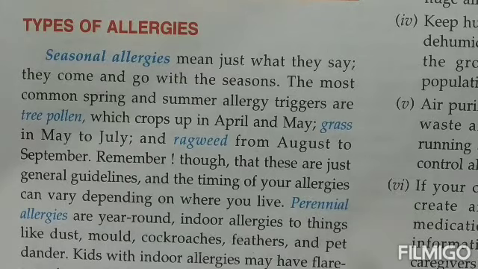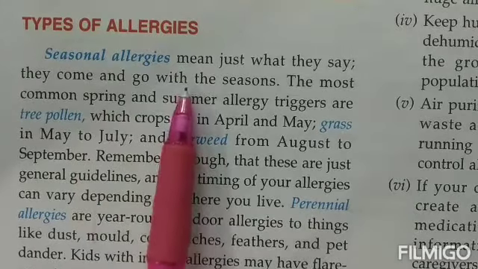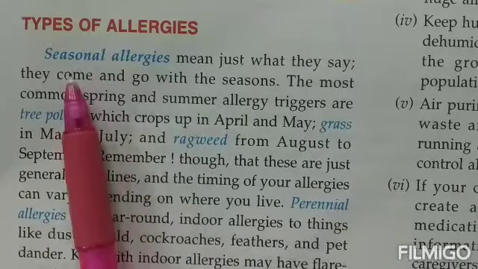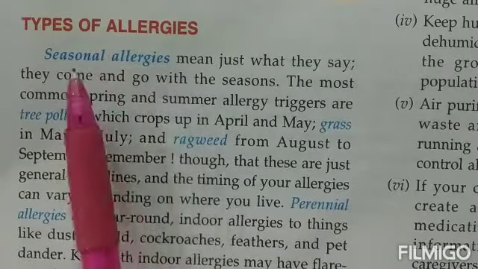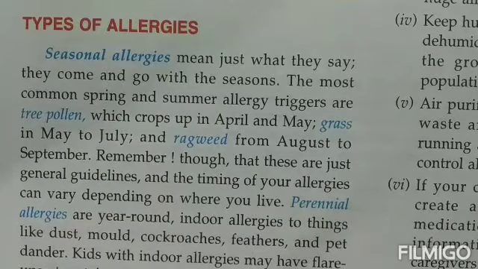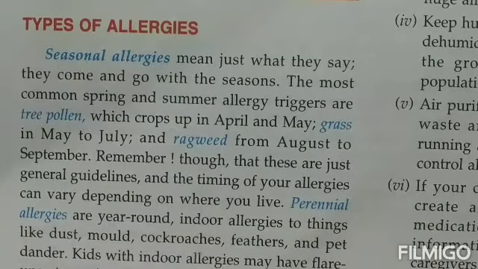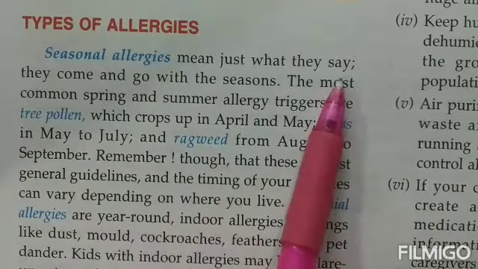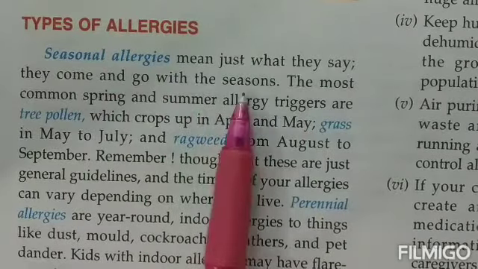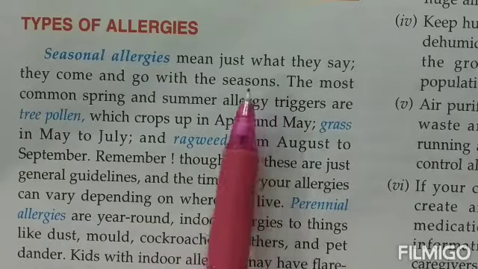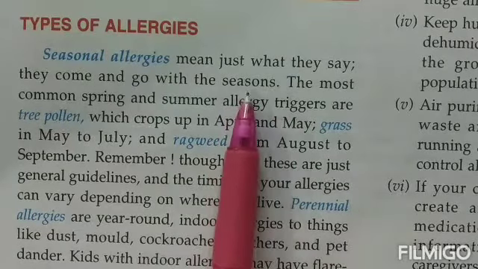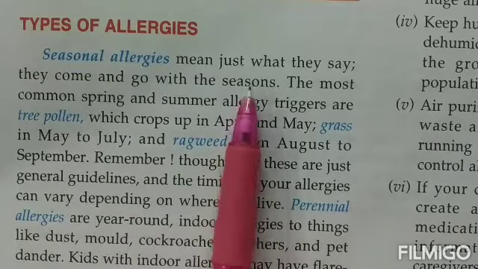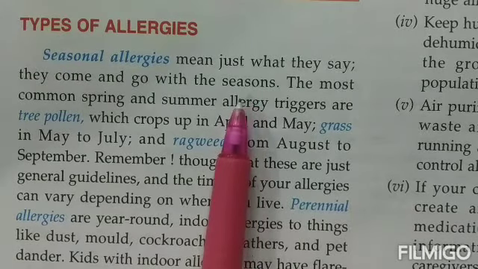Next we begin with types of allergies. Now children, the first one is seasonal allergy. The name only indicates that something that is related to the season will be termed as seasonal. Seasonal allergies mean just what they say. They come and go with the season. That means these are connected with the seasons, children. They start at the starting of the season, and before the season comes to an end, they are also finished.